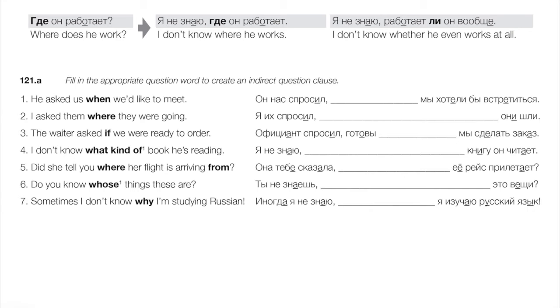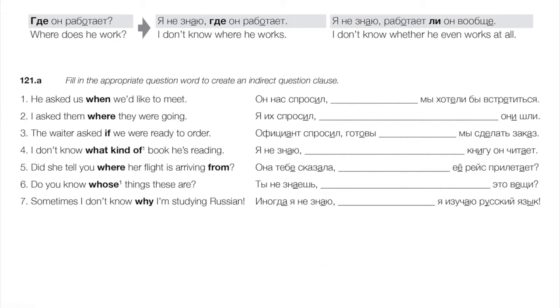Okay, so let's fill in some blanks. These are really simple, there's really no grammar here to speak of. He asked when we'd like to meet. Он нас спросил, когда мы хотели бы встретиться. So that question word never changes. I asked them where they were going. In Russian we need куда. Я их спросил, куда они шли.